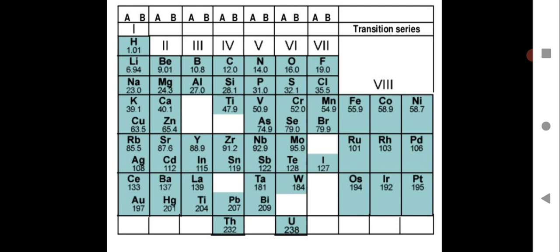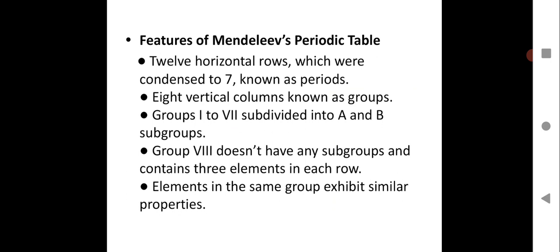So let us see the features of Mendeleev's periodic table, and then we will see its merits and demerits. Here we have the features. The 12 horizontal rows were condensed to 7, known as periods. So those horizontal rows were condensed into 7 horizontal rows, and horizontal rows are always called periods. Please make a note of that. When you go across, that is a period, that means you are going across horizontally.